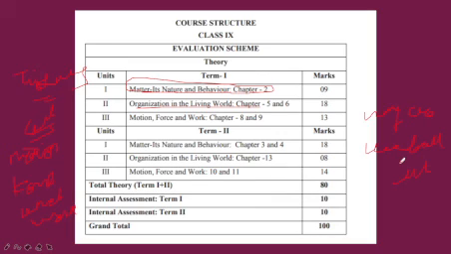Total theory, Term 1 plus Term 2, is 80 marks: 40 this one, 40 this one. Internal assessment for Term 1 is 10 marks, and Term 2 is 10 marks. 10, 10, 20, so 100 marks completed.